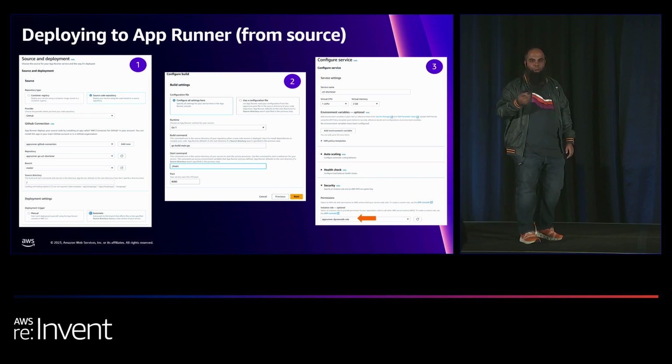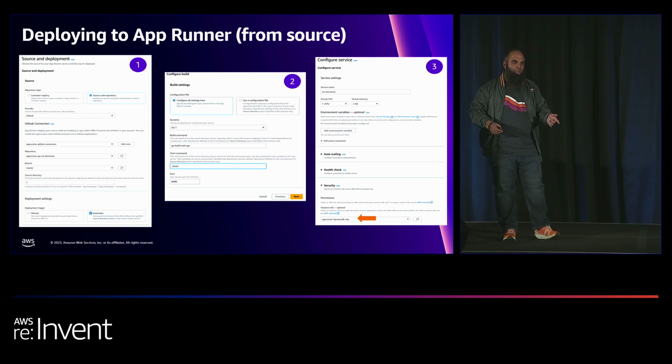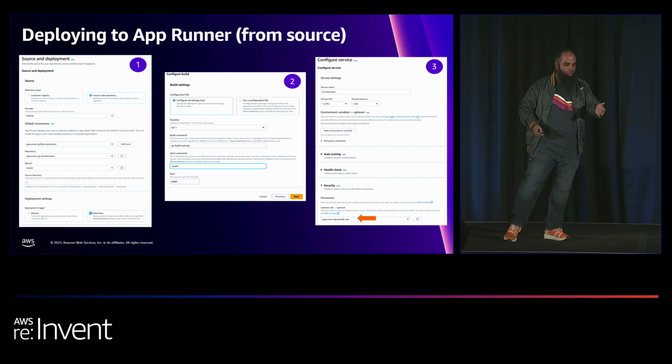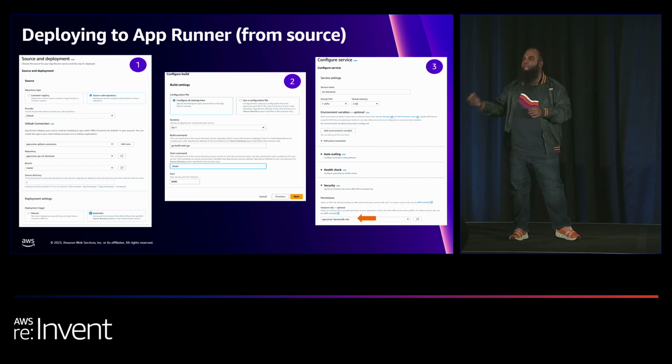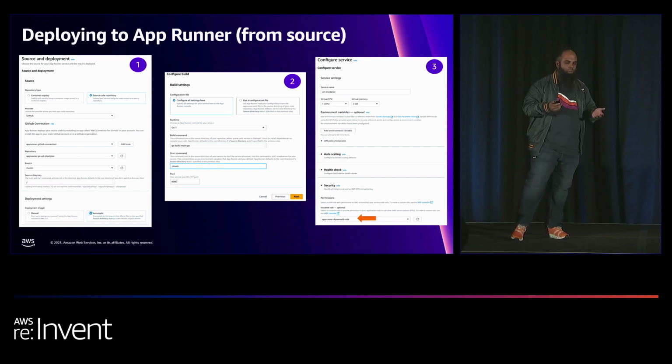Now, in App Runner, like I mentioned, you have the configuration which you can generate through the App Runner CLI. You also have the option to create that through the UI directly. So all you need to do is select the runtime over there, select how the build is being made. So a standard Go build main.go, like for a small Go application, works. And then what's the entry point for the application? In this case, it would be a main function. And then what's the port that it would listen on? And then just deploy that directly with the configuration.